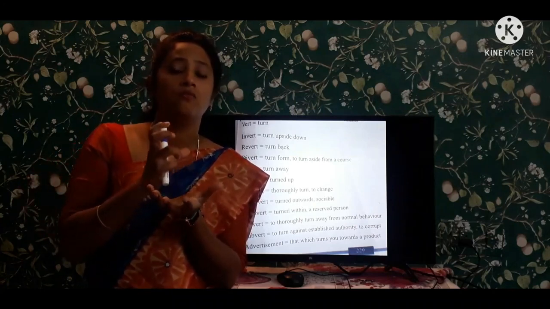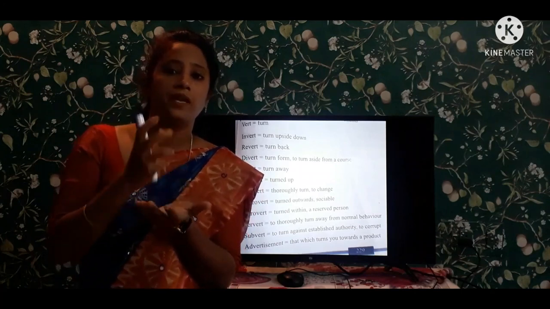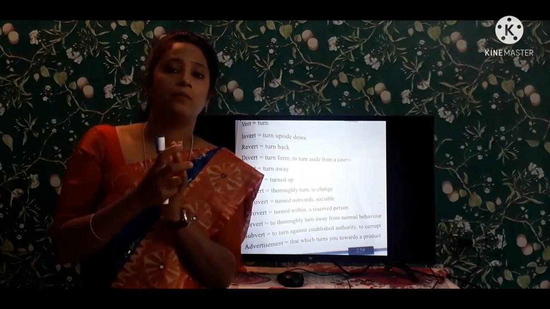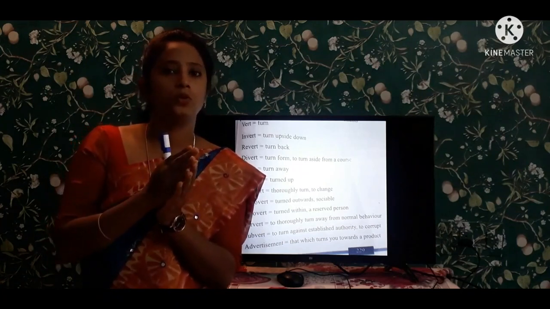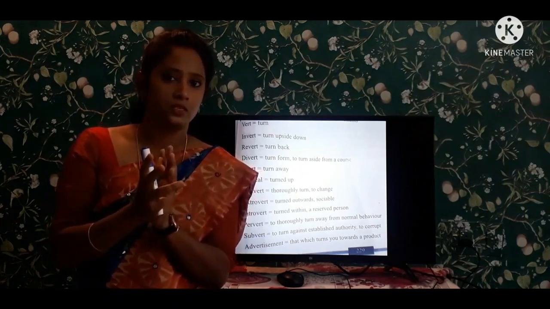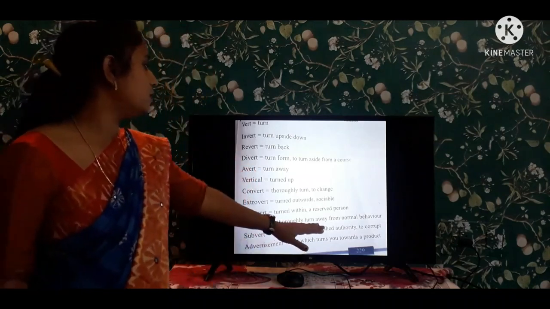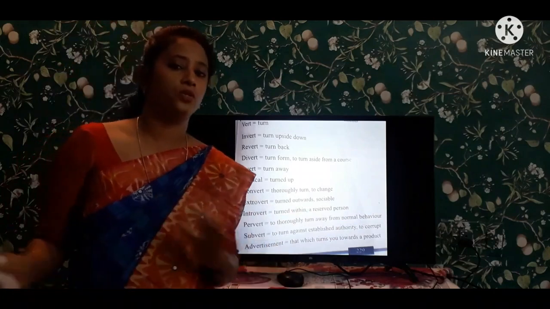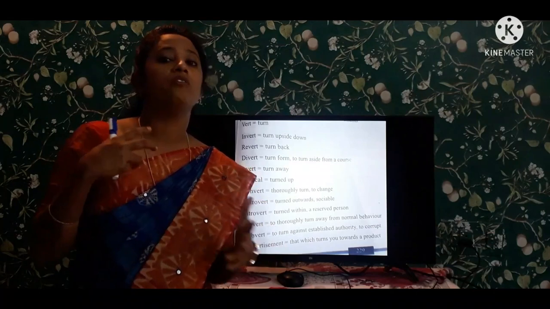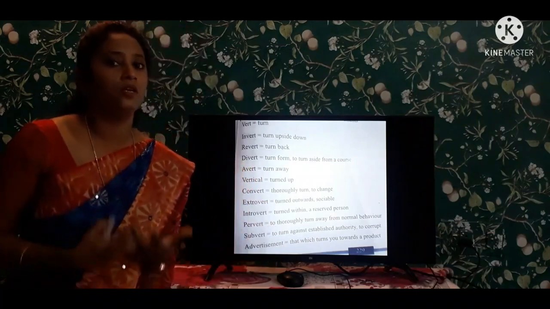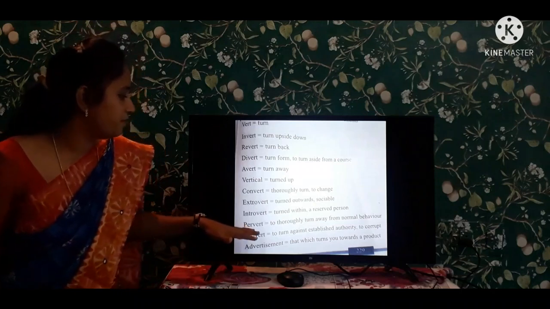The behavior is very abnormal in psycho patients, in mentally retarded people. They're having abnormal mentality, so behavior is also different. So they thoroughly turn away from the normal behavior. They are not having any normal behavior. They're having abnormal behavior or activities or thoughts. This is known as the pervert.